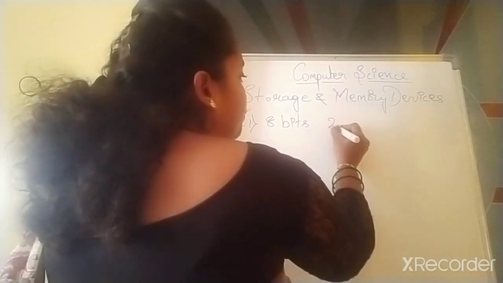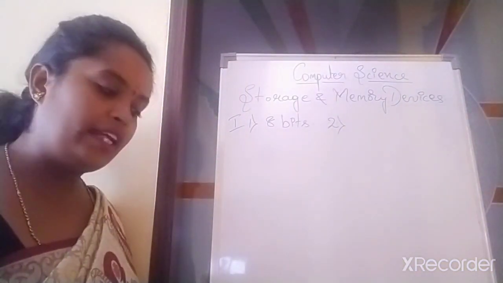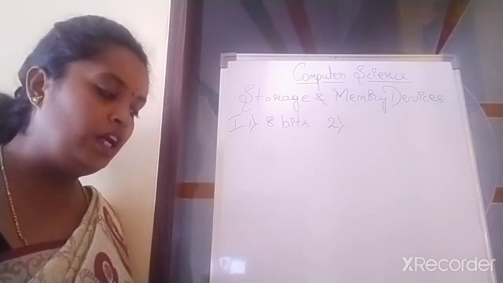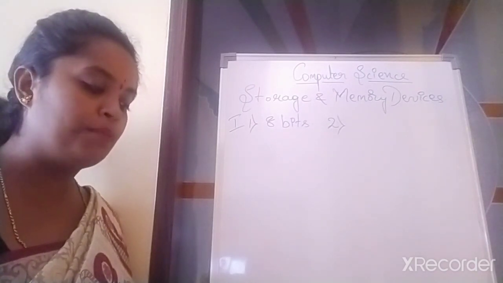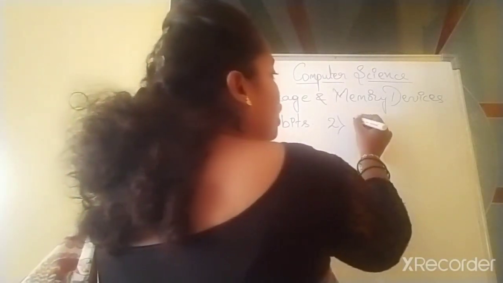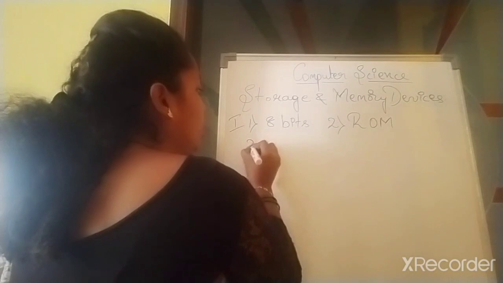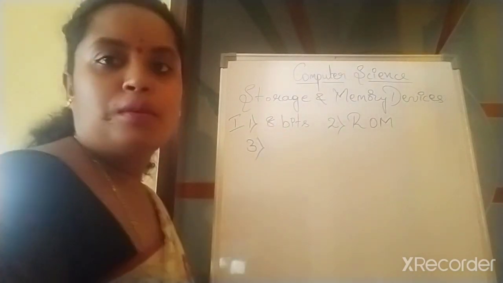Second one. What type of memory stores the data and information permanently? ROM, RAM, RIM. Option A, very good. Option A, ROM, read-only memory.